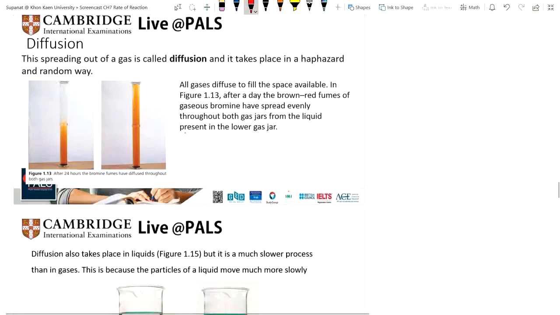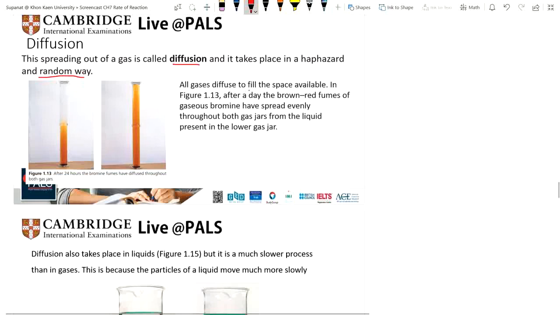Okay, we're going to talk about another phenomenon of matter, the diffusion. The diffusion is the spreading out of the gas. Okay, we call it diffusion. And the diffusion takes place in a haphazard and random way. Let's have a look here, the gas jar in this figure.